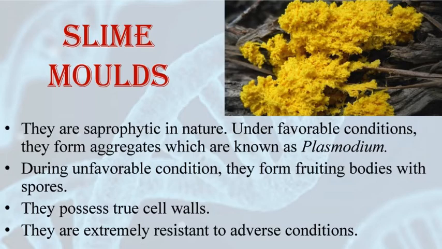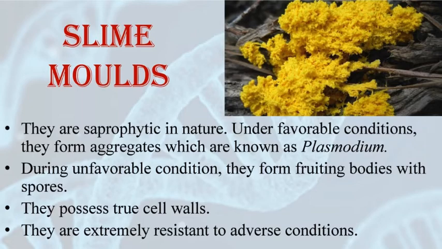Slime molds are saprophytic protistans. The body moves along decaying twigs and leaves, engulfing organic material. They eat up the decaying twigs and leaves. And if there are suitable conditions, they will aggregate themselves and form some structures which are known as plasmodium.